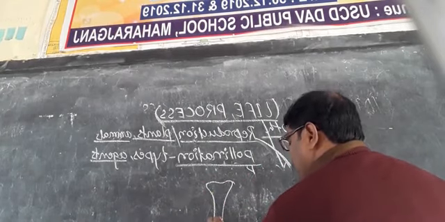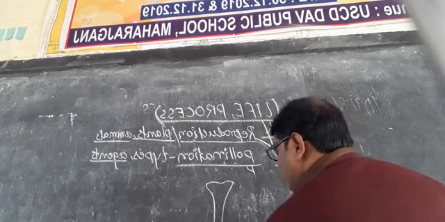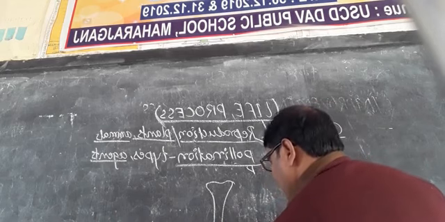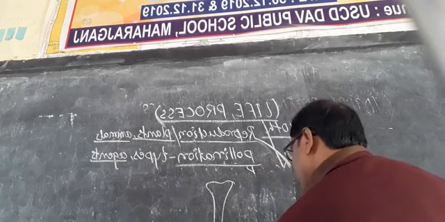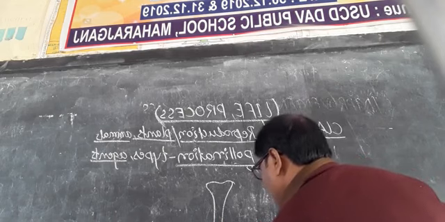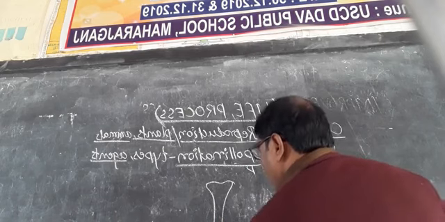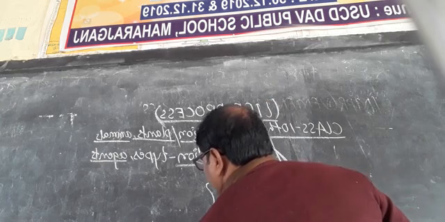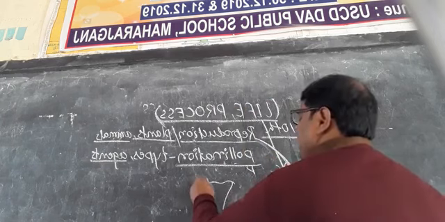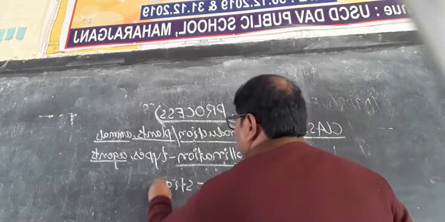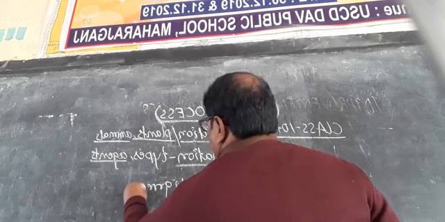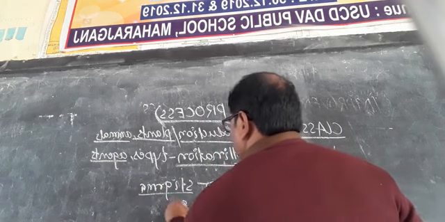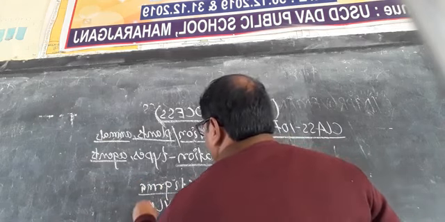After that, this is the swollen, bulged part, oval in shape, and this is called the ovary. And this is the stigma. This is the style, S-T-Y-L-E.